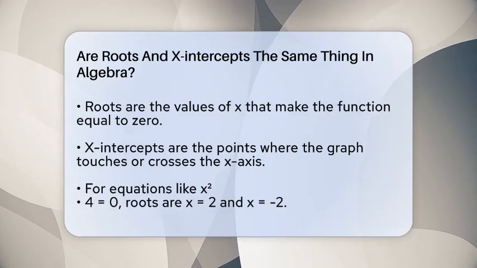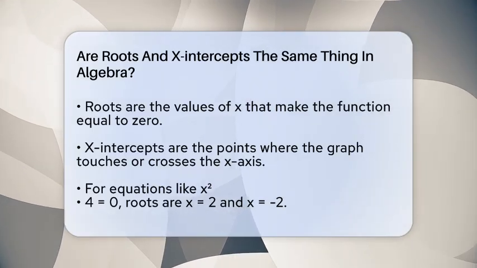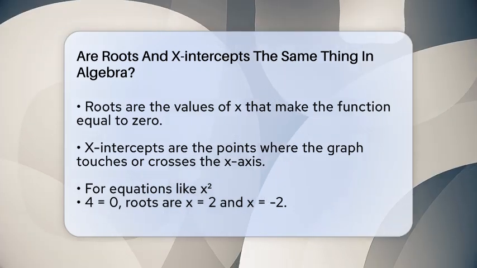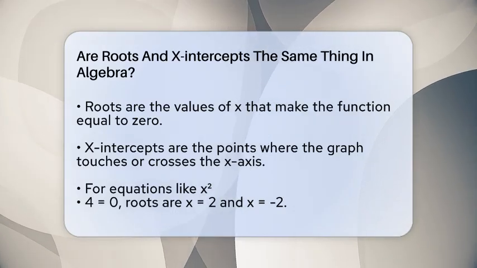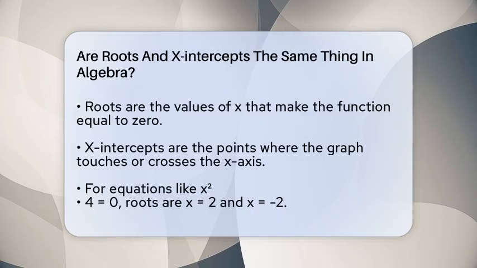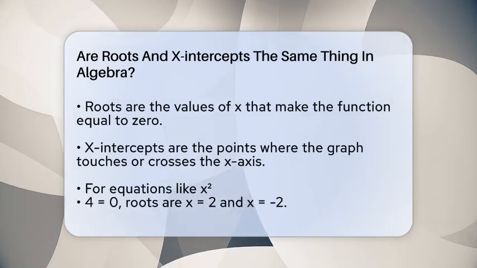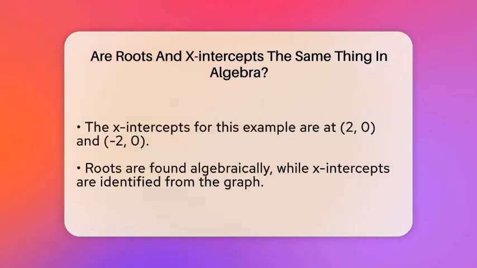Let's find out. In algebra, roots are the values of x that make the function equal to 0. For example, if you have the equation x squared minus 4 equals 0, solving it gives x equals 2 and x equals -2. These are the roots because they satisfy the equation. Now, x-intercepts are the points on a graph where the curve crosses or touches the x-axis. When you plot the same equation, the points where the graph hits the x-axis are at (2, 0) and (-2, 0). These points are called x-intercepts.